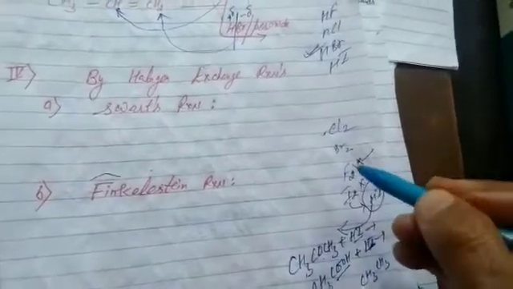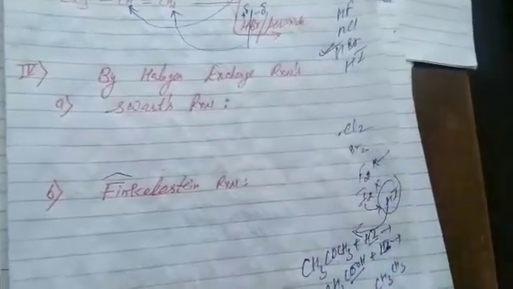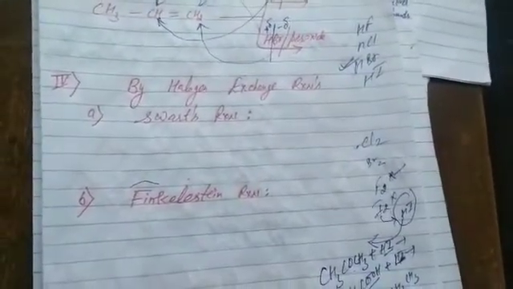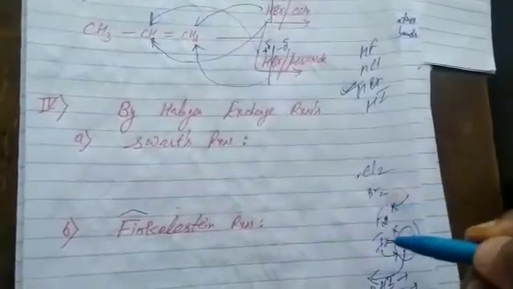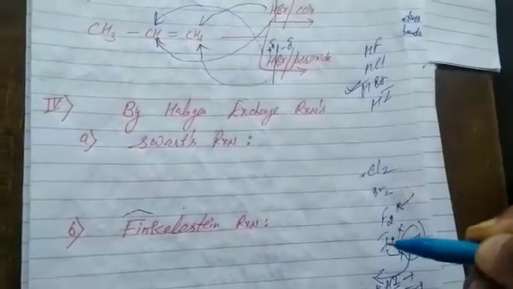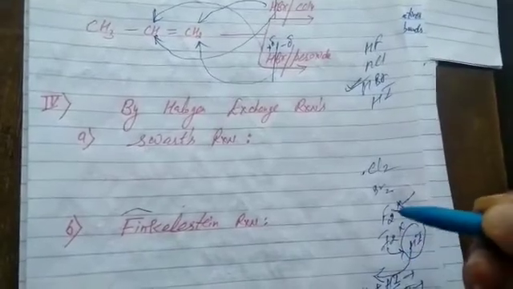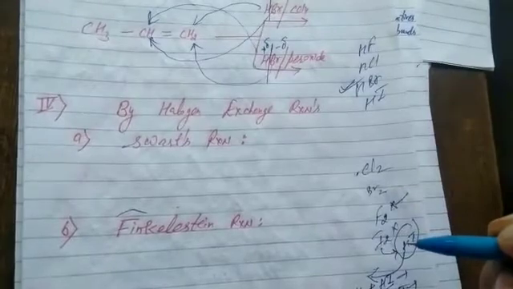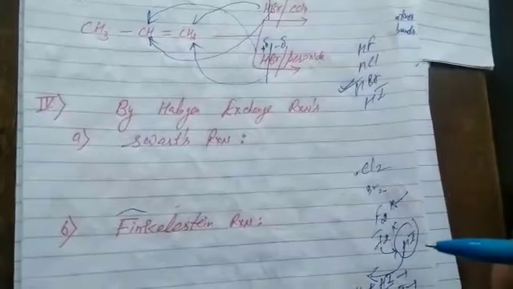So we generally go with chlorination or bromination. Fluorination and iodination are not carried out. The reasons mentioned: highly exothermic, explosive nature; and HI being a strong reducing agent, converts back into the alkane.